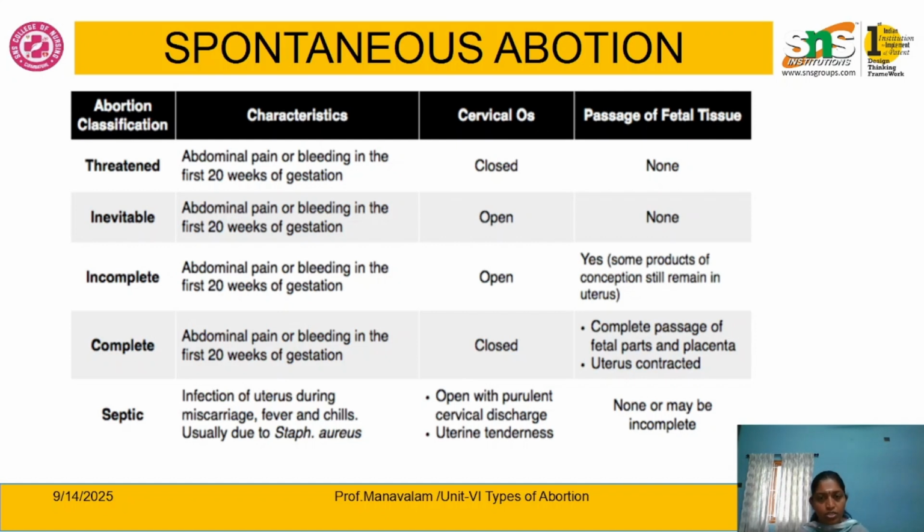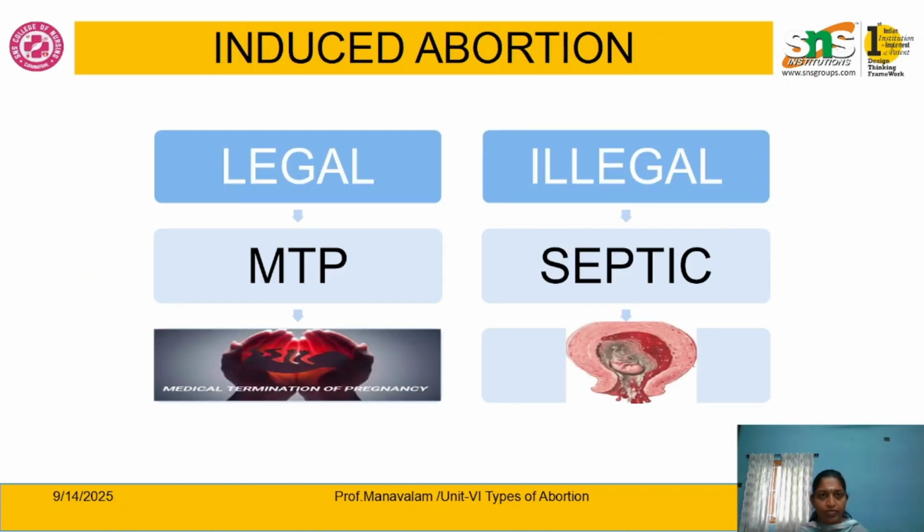Here the cervical os is open, with purulent vaginal and cervical discharge, and uterine tenderness is present while examining. The passage of products may sometimes be none, sometimes incomplete: some of the products come out, and some remain inside the uterine cavity. That's all about spontaneous abortion.